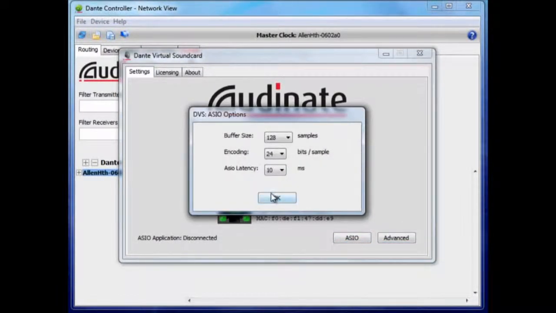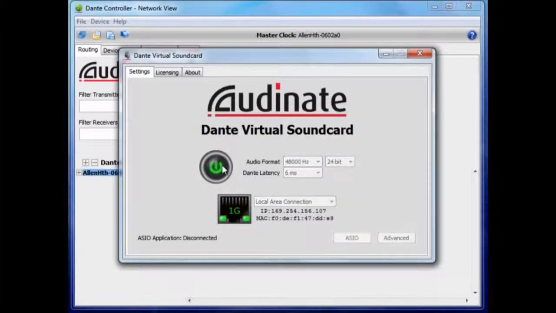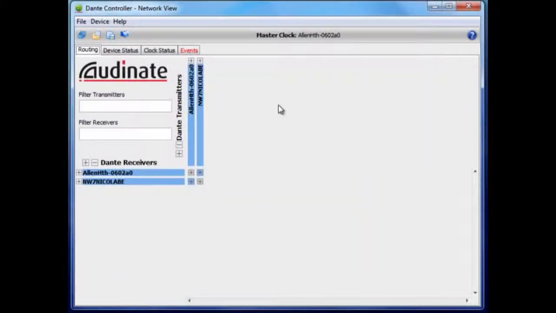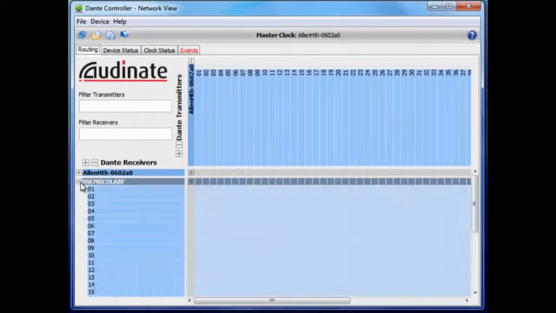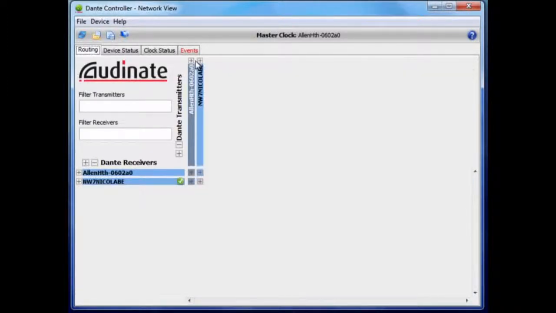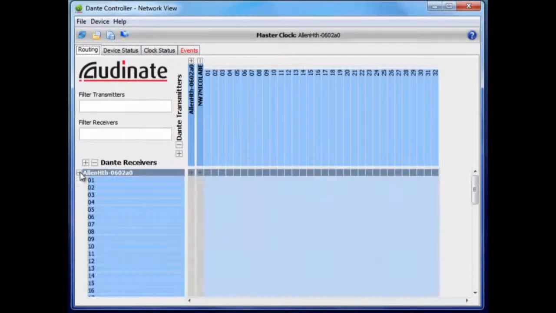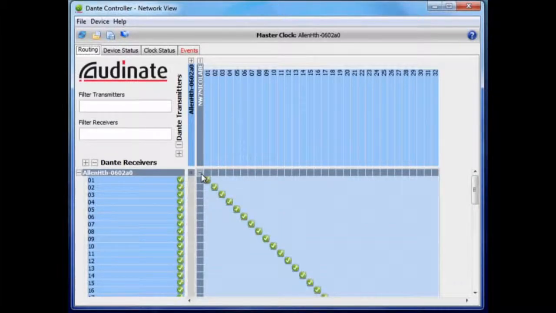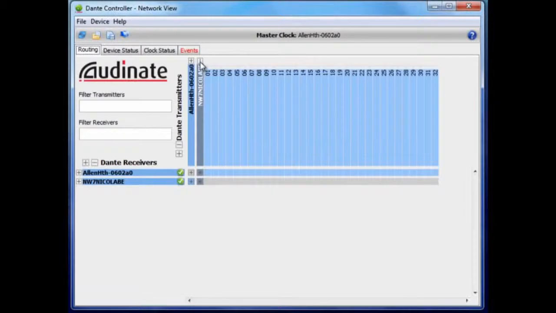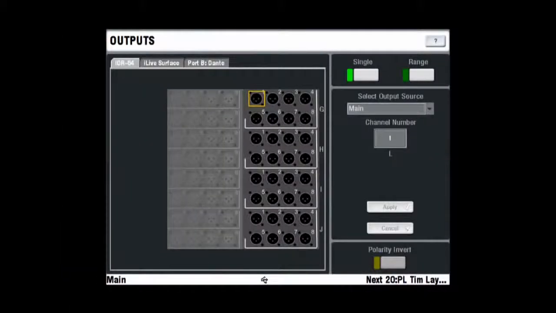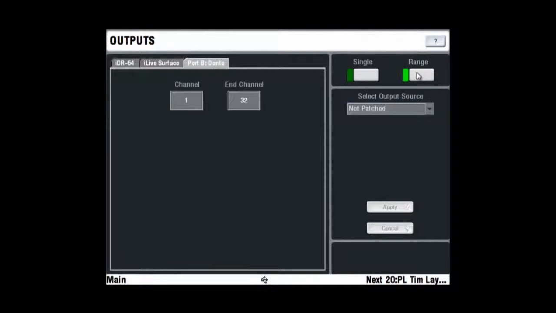Dante Virtual Sound Card is installed with a separate package. Now create a straight one-to-one patch from the iLive to the Dante Virtual Sound Card and from the sound card back to the iLive. Patch all the required mix rack inputs to the port B slot using the output screen of the iLive touchscreen.